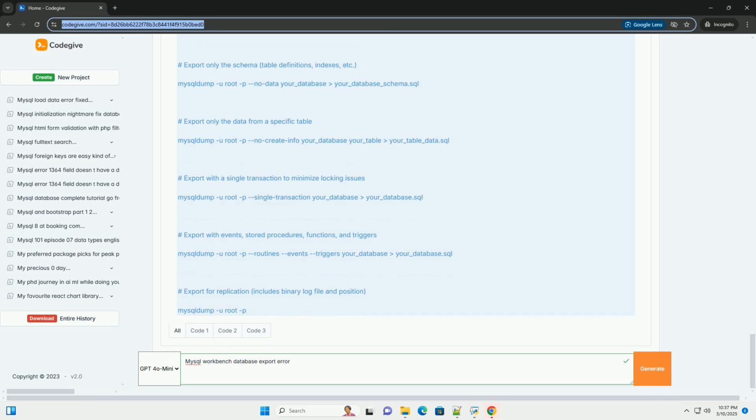Consider setting SQL_mode. The SQL_mode setting controls the MySQL server's behavior and strictness regarding SQL syntax. Setting a specific SQL_mode can sometimes resolve compatibility issues. For example, you might try setting a more lenient SQL_mode before the export and then reverting to the original SQL_mode afterward. Be aware that changing SQL_mode can affect other queries as well.